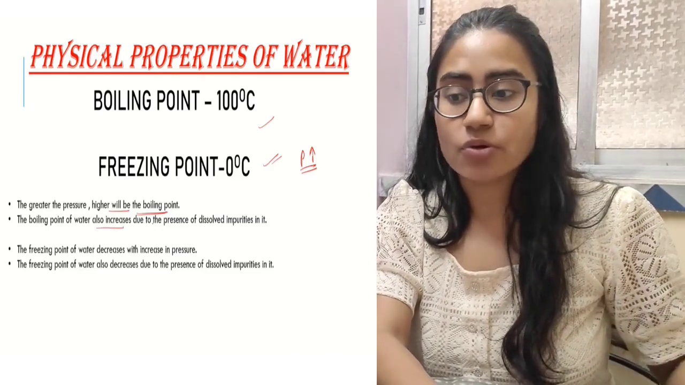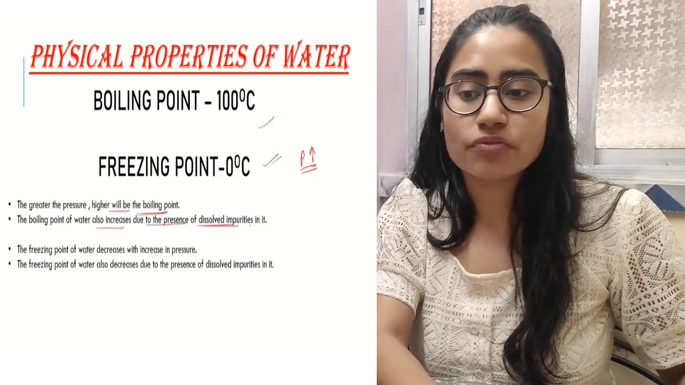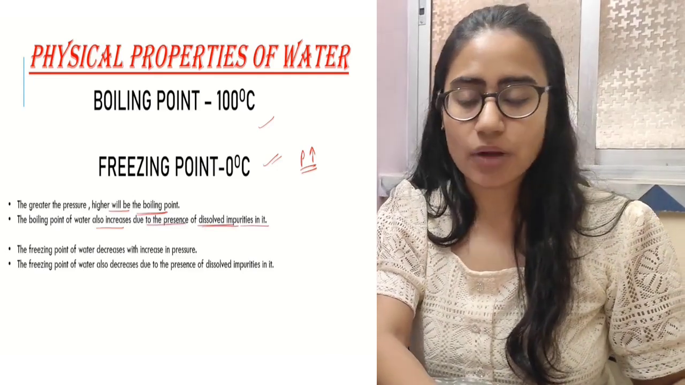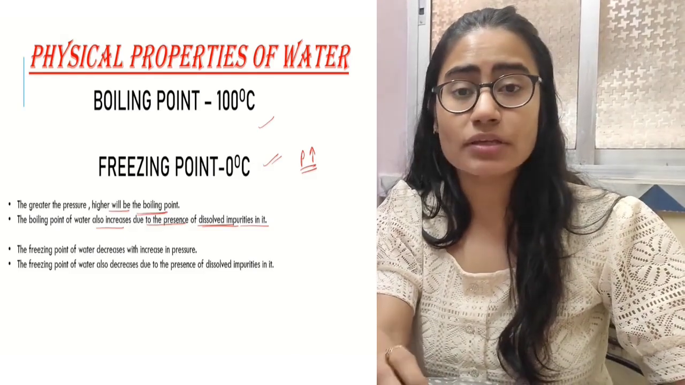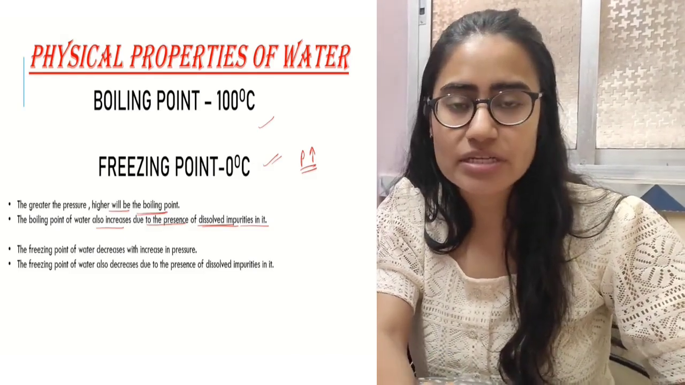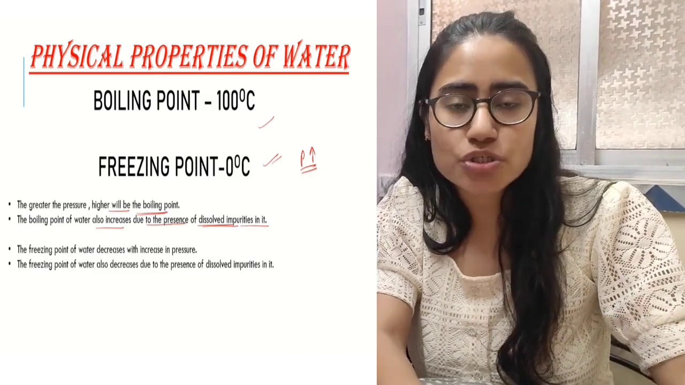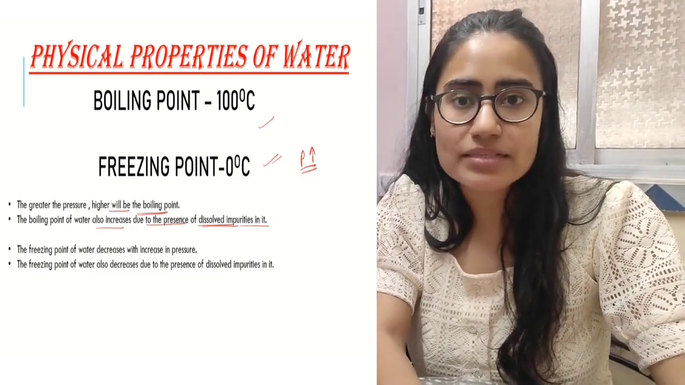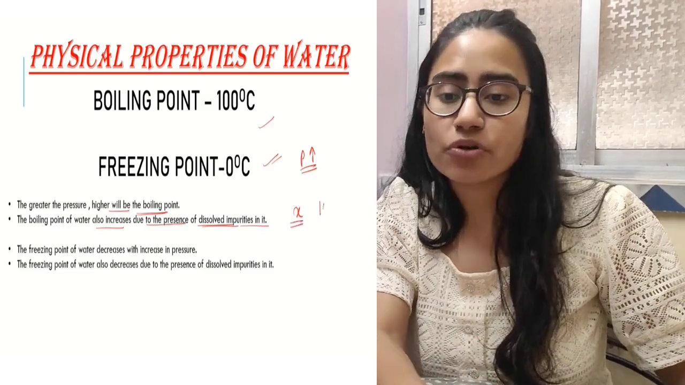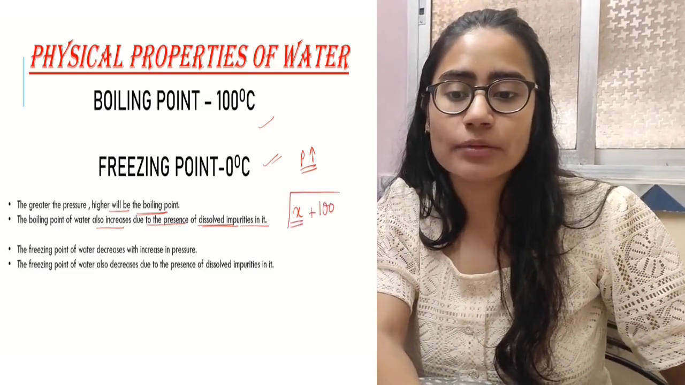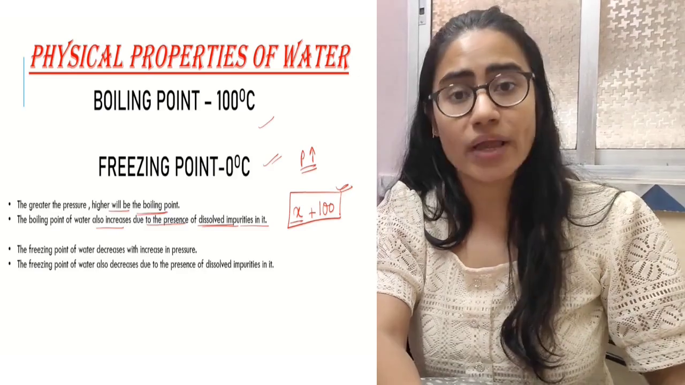The boiling point of water also increases due to the presence of dissolved impurity in it. Now consider a situation where you have impurity present in it. The impurity has its own boiling point. If the impurity is added, the boiling point will rise, because suppose the impurity has a boiling point of X and the boiling point of water is 100. The total will be 100 plus X. Hence the boiling point rises.